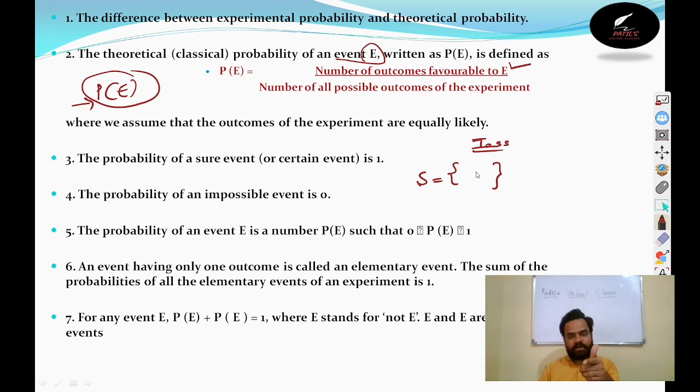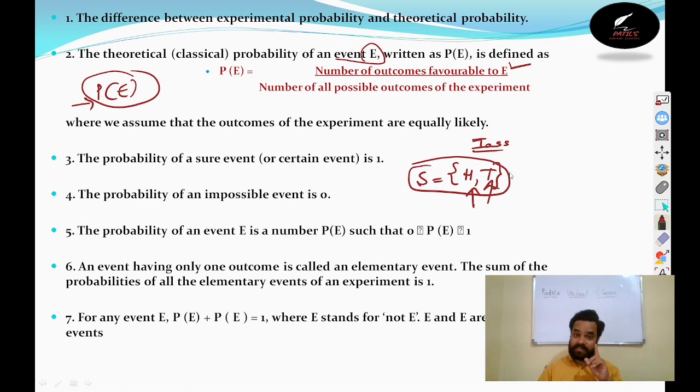If a coin is tossed, there exists one head and one tail. After tossing a coin, it should be either head or tail. Nothing else will come other than this, right? So the total number of outcomes after tossing a coin is two.